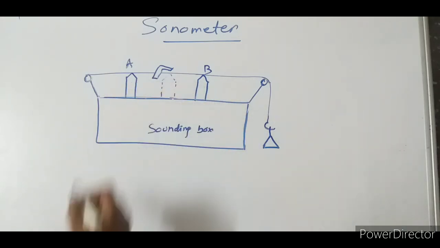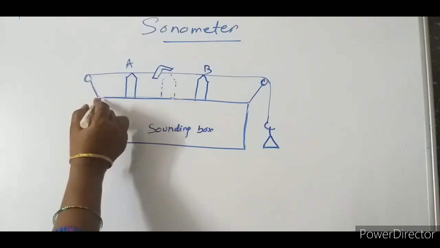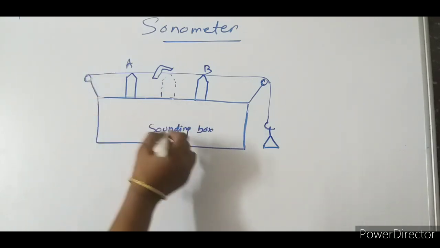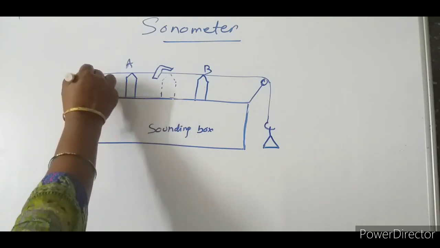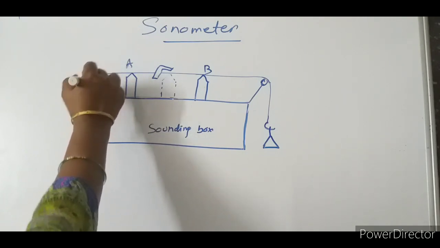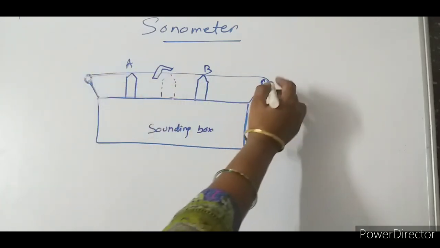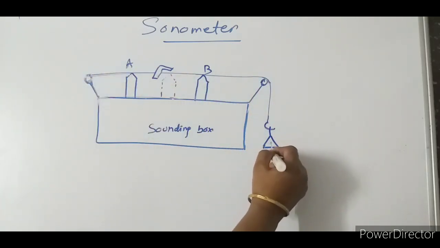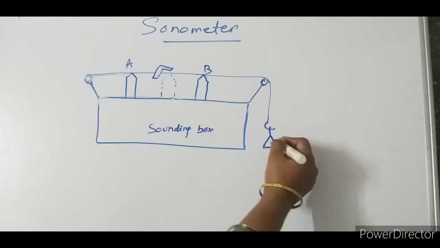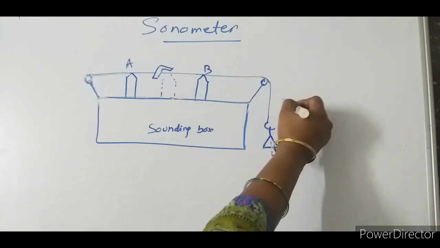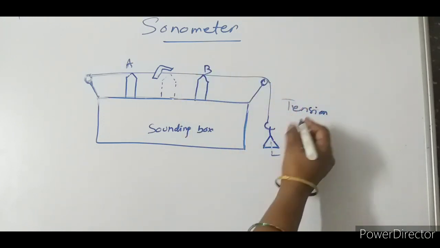Here I have taken A and B, those are two bridges, and this is the pulley. This is the sound box, and here I have taken a knob so that the string can be attached to it. Here we are giving the load. This load can be changed. If we change this load, the tension of the string can be changed.